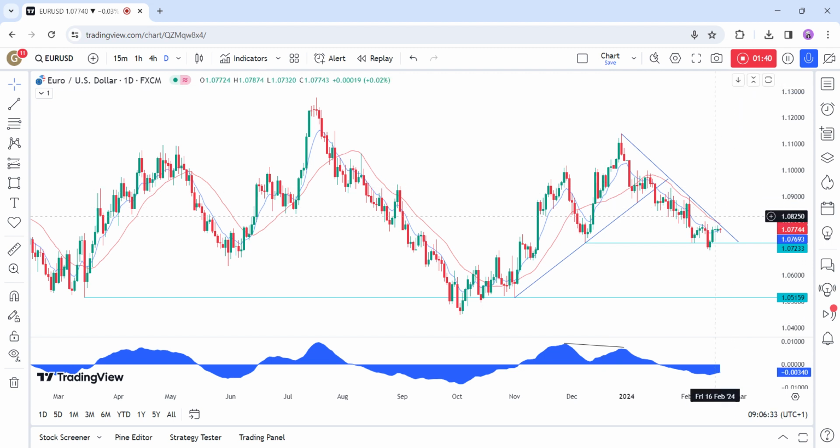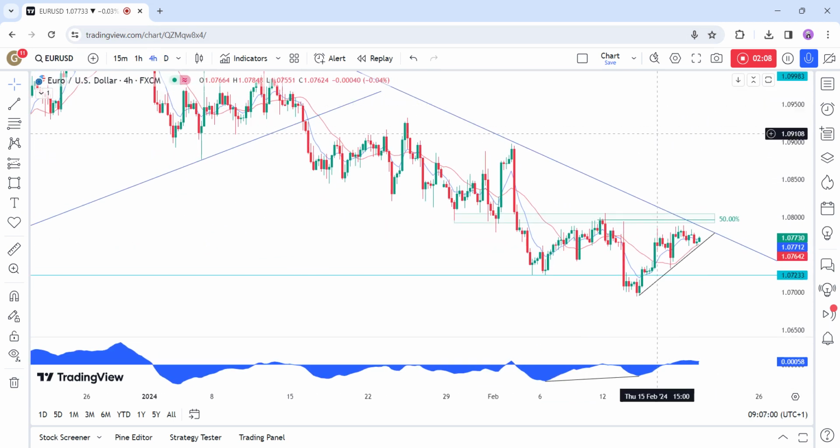Now, on the daily chart, we can see that EUR/USD bounced from this key support around the 107 handle and rallied all the way back to the red 21 moving average. This is where we can expect the sellers to step in, as they also have the trend line for confluence. The buyers, on the other hand, will want to see the price breaking higher to invalidate the bearish setup and start targeting the 110 handle.